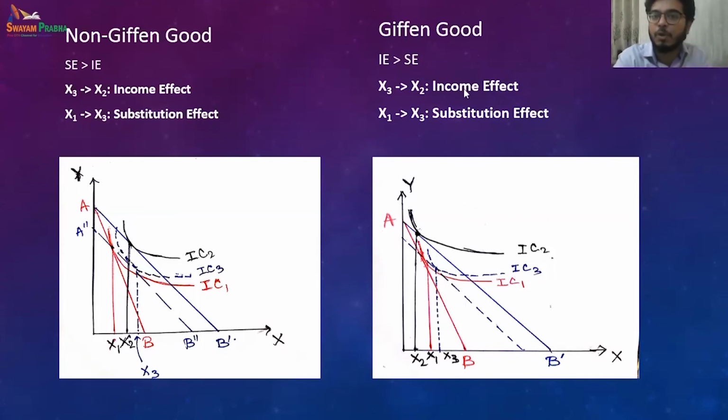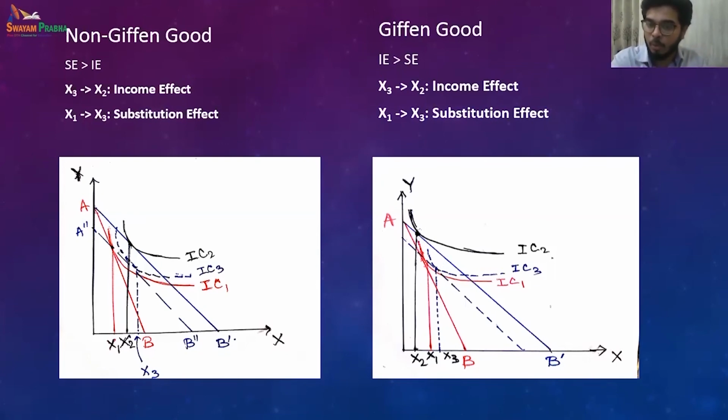Just the opposite happens for a Giffen good. The income effect is more powerful than the substitution effect, and then the income effect dominates the substitution effect. And you see that our price effect is from this point P to Q, from this red point to the black point, that is x1 to x2. So we finally end up buying less, all the way from x1 to x2, even if the price is falling. So we purchase a commodity at a lesser amount when it is a Giffen good, when the income effect is stronger than the substitution effect, even if price falls.